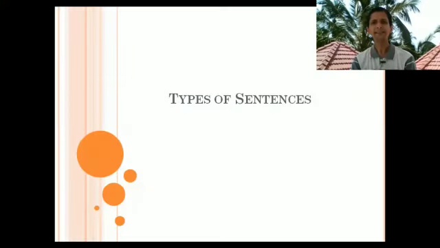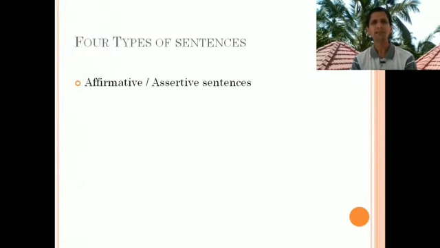The types of sentences determine the kind of situations in which we can use language. The first type of the four types of sentences is affirmative or assertive sentence. Affirmative or assertive sentences are those sentences which we use to make a plain statement or a simple sentence before somebody.